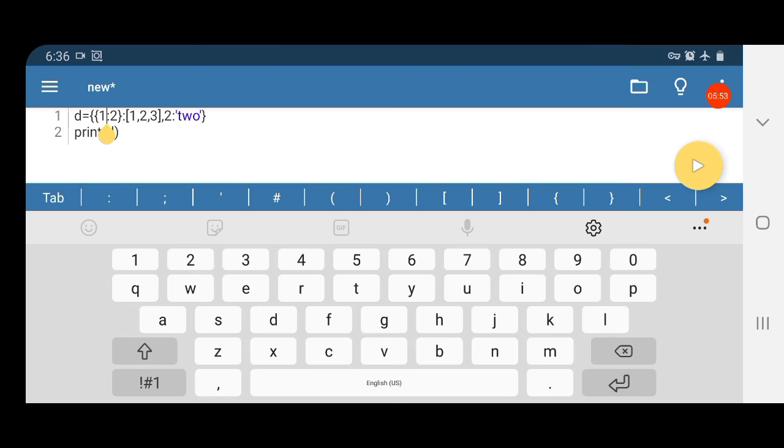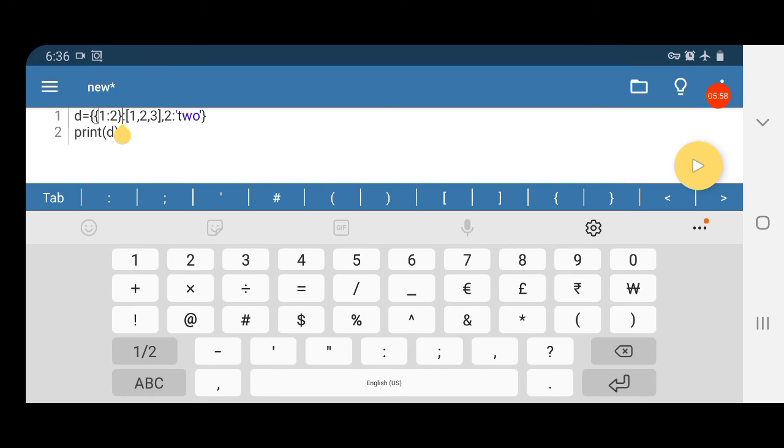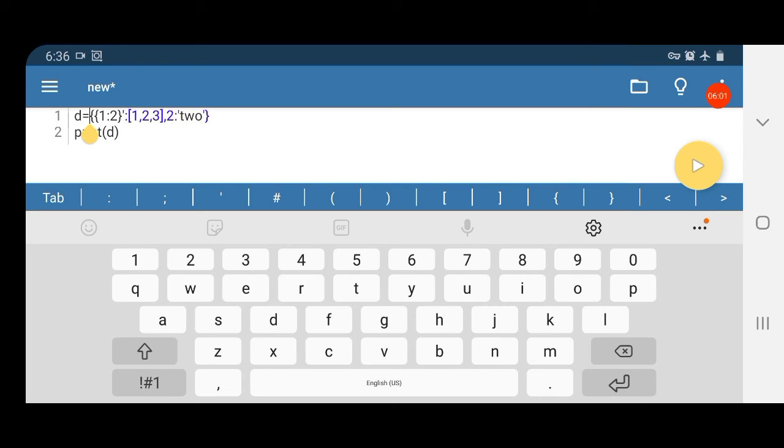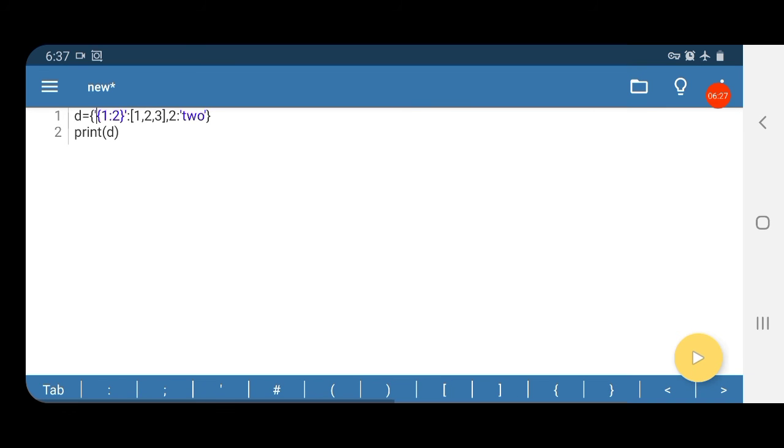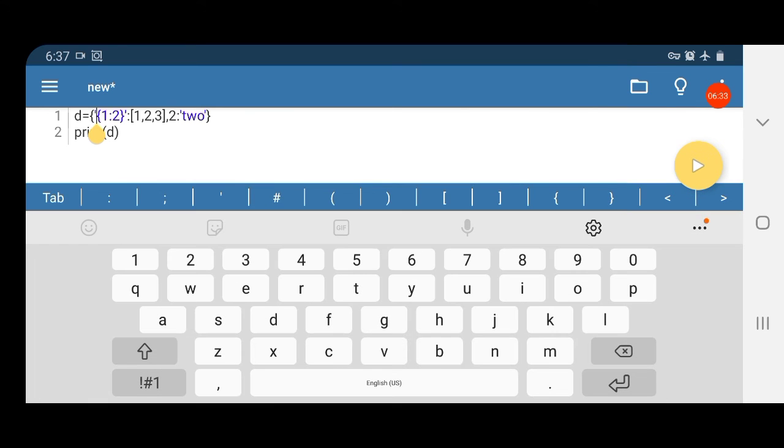Now here I am changing this into single quotes. So whatever I give inside the single quotes will be a string. Now let us see, this error will be removed. Now the error has gone because our key is now a string and its corresponding value is a list, comma, 2 is a string, 2 is a key, TWO is a value. So this is how we create a dictionary.